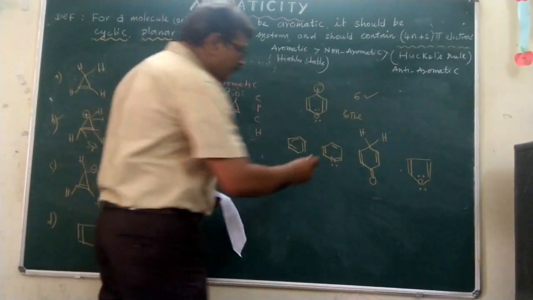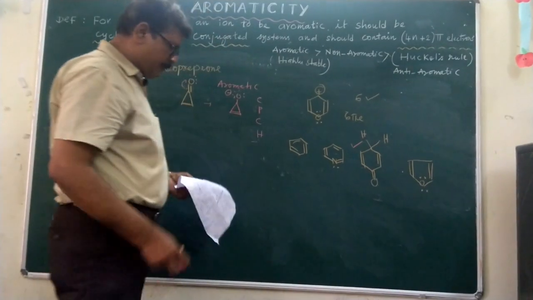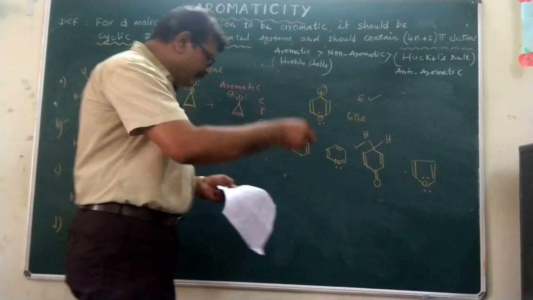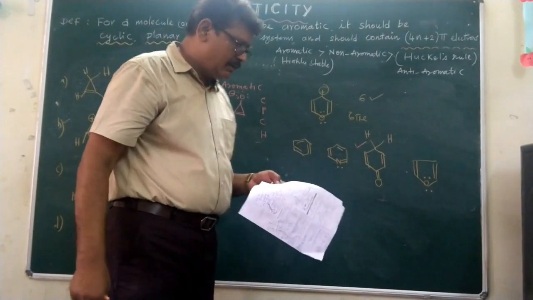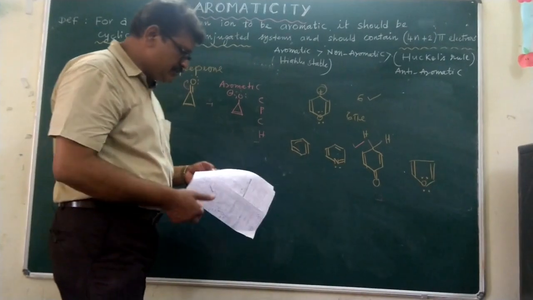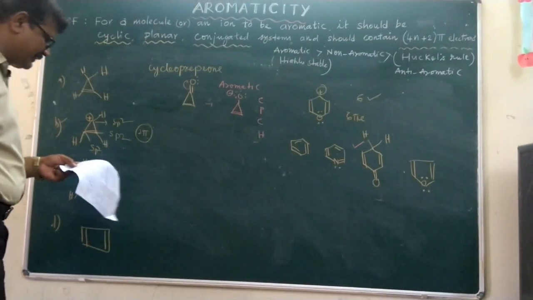This compound is the least stable because it has an sp3 hybridized carbon and a non-planar structure, and the rest are all aromatic compounds. They are very stable. Next compound, let us discuss.